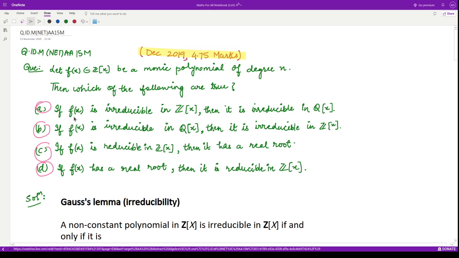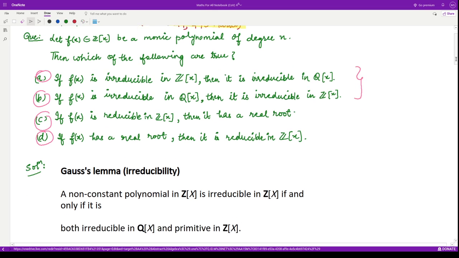Firstly, it's asking: f(x) is irreducible in Z[x], then it is also irreducible in Q[x]. Secondly, f(x) is irreducible in Q[x], then it is also irreducible in Z[x], right? Third option says f(x) is reducible in Z[x], then it has a real root, and conversely, if f(x) has a real root, then it is reducible in Z[x]. So let us first see about these two, right?